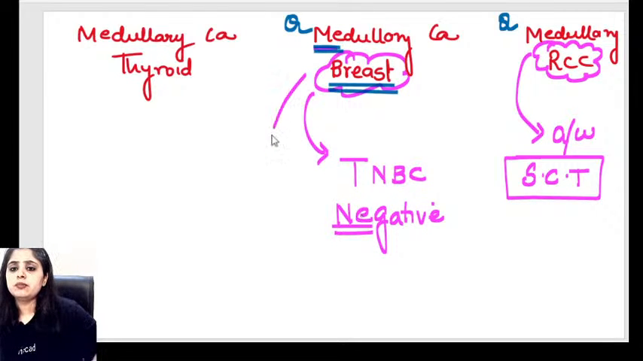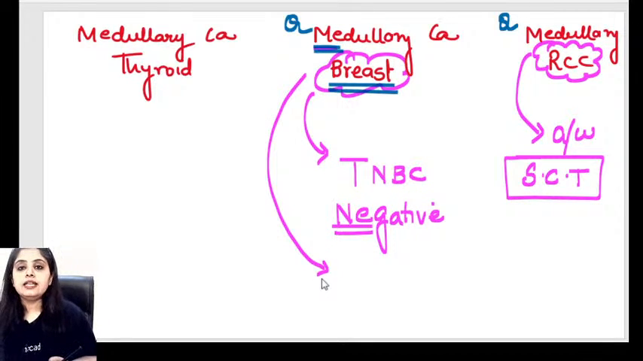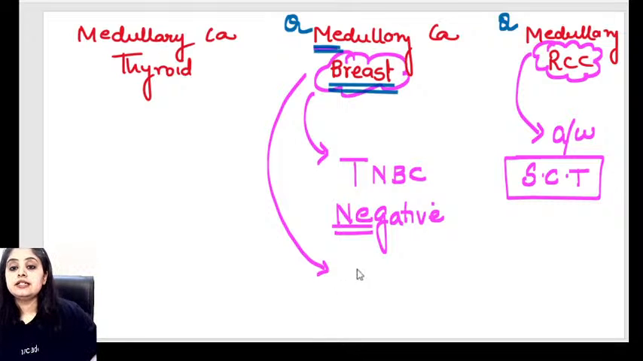One more question comes on medullary carcinoma breast. Any kind of inflammation which is very, very common in this cancer? An all-time favorite NEET PG question. Any kind of inflammation. It is lymphoplasmacytic inflammation.